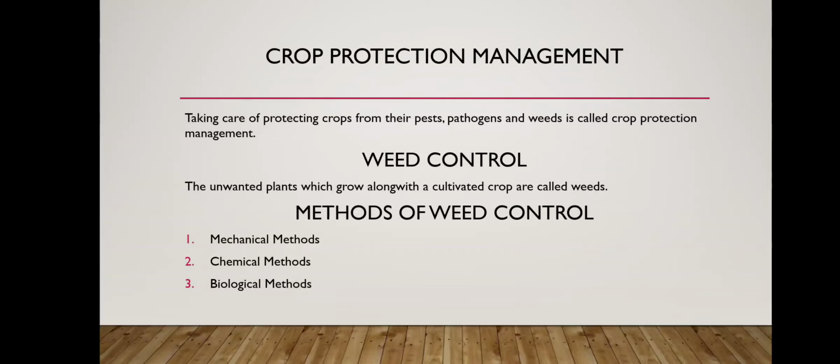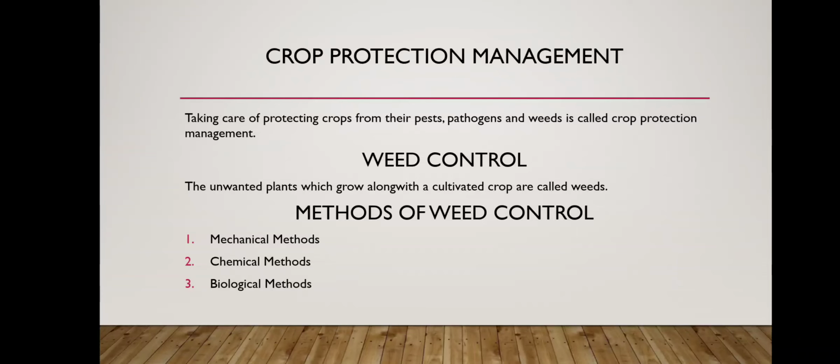Next is weed. Weed is the unwanted plant that grows along with our main crop and competes with the main crop for food, sunlight, water, etc. So those are known as weeds. Or we can say that weeds are unwanted plants which grow along with a cultivated crop, and they are called weeds. Now methods of weed control. How can we control these weeds? There are mainly three methods to control weeds.